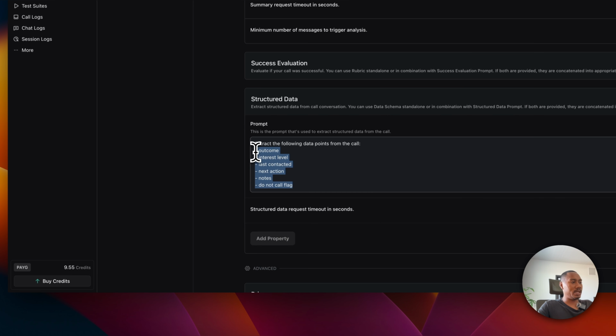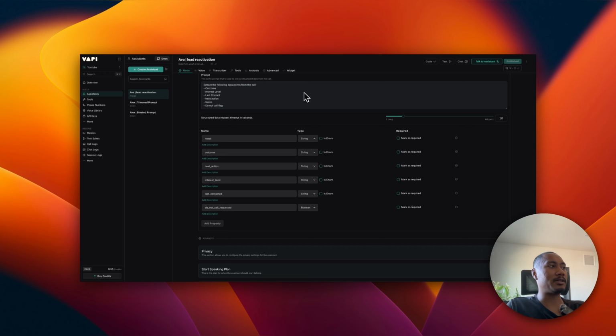Okay, so for the structured data points and the tooling, I went ahead and laid it all out just to speed up this whole process. I'll just explain what I added and you can just follow along. The core structured data points that we need are the notes, outcome, next action, interest level, last contacted, and do not call requested.